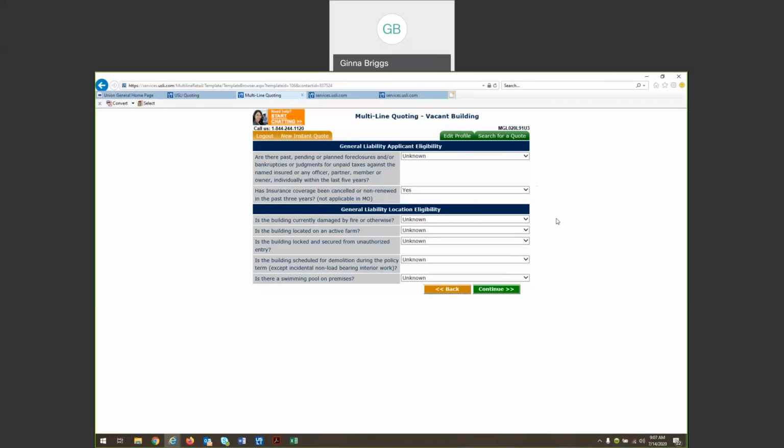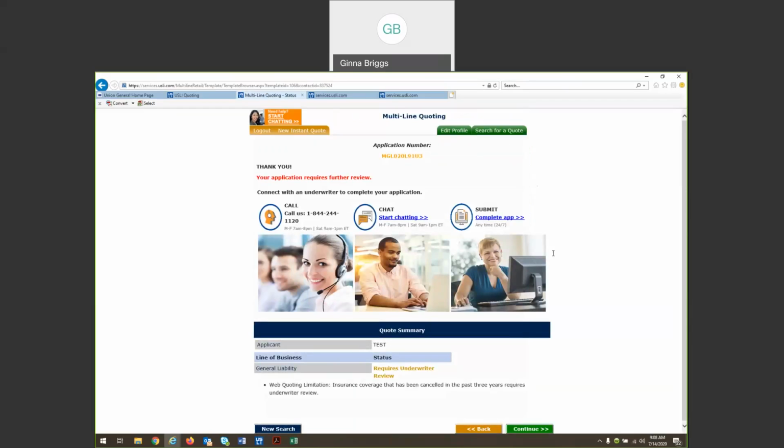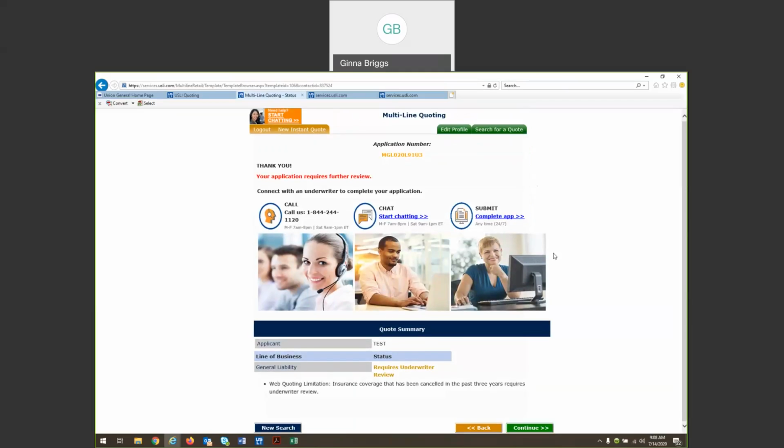If it's canceled or non-renewed because the building is vacant, we totally understand. In fact, we don't mind at all. Other carriers might be getting off of that risk due to the vacancy. We're more than happy to quote it at that time. But we would want to ask a couple more questions, as I mentioned. So you would be presented with this screen here.